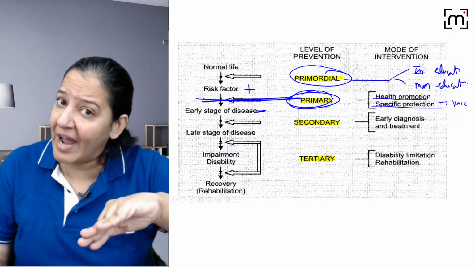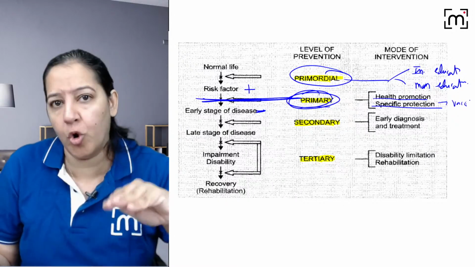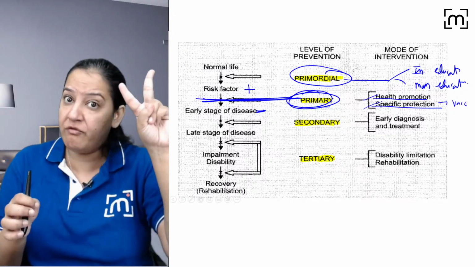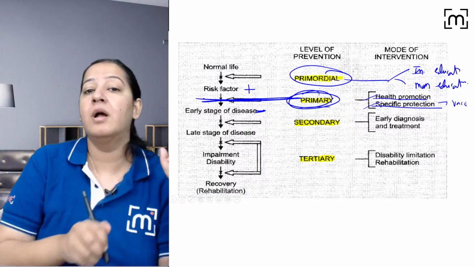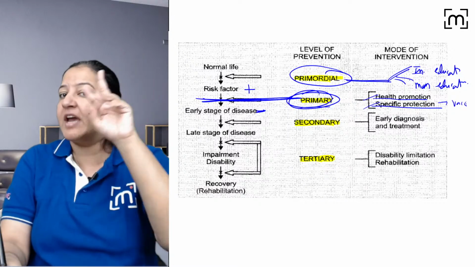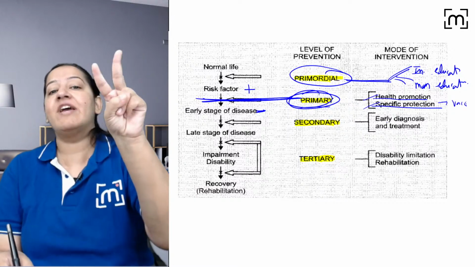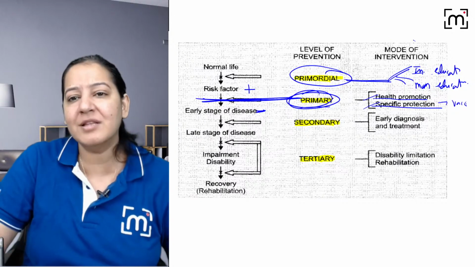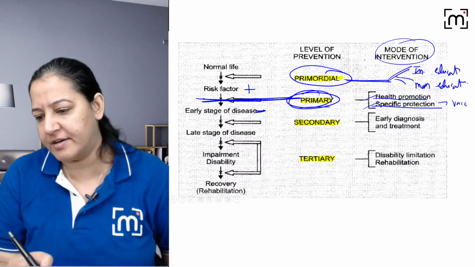Fortification, specific food item for specific disease, right. Condoms only for pregnancy. So health promotion and specific protection, these are the two ways by which we can do primary prevention. So I have taught you two ways by which we can do primordial prevention and two ways by which we can do primary prevention. Give me a thumbs up. You have to learn the mode of intervention also. You got it? You got it?